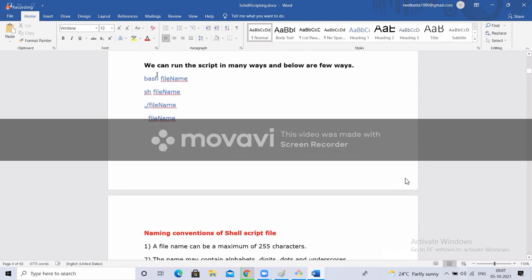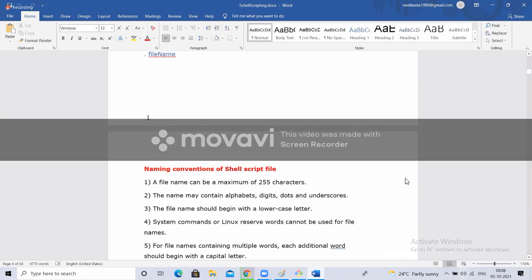These are the ways to run a shell script file. bash filename, sh filename means you are running this file with the bash shell, or with the sh shell. If you want to specify explicitly, even though you have given bash inside the shebang, I want to execute this file with sh, so sh filename, if you give, it will execute with sh. Another way is ./filename, or else . filename also you can give. In such cases, you are not giving a shell name, right, which shell it has to use. So the shebang line it will use. Whatever you have specified there, based on that it will use.